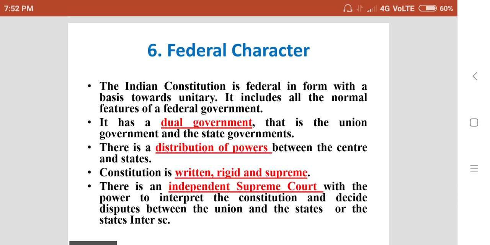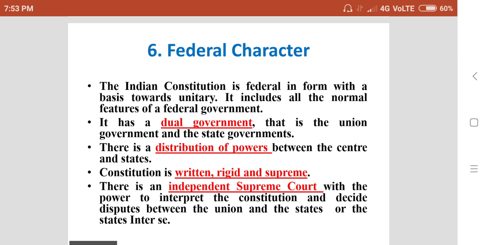The constitution is written, rigid, and supreme. So this is another essential of the federal system. So we have these features also in our constitution. Our constitution is a written one. Why? Because it is available in the form of a book or in a printed form. The constitution is rigid, so sometimes the amendment of the Indian constitution is very difficult. And our constitution is the supreme law of the nation. On this basis, we can say that India is having a federal system of government.